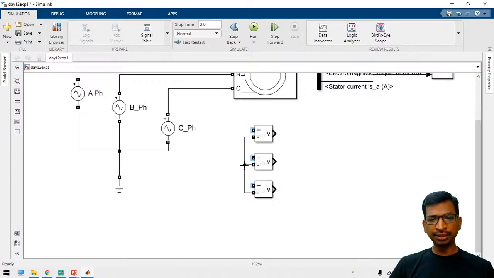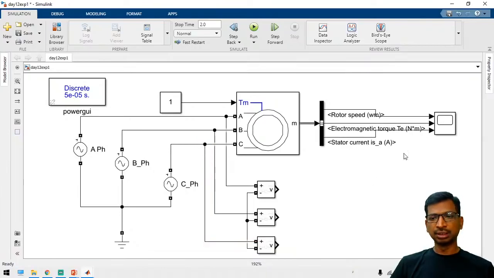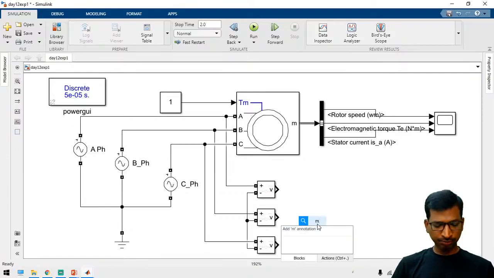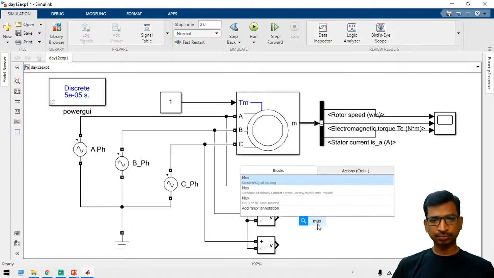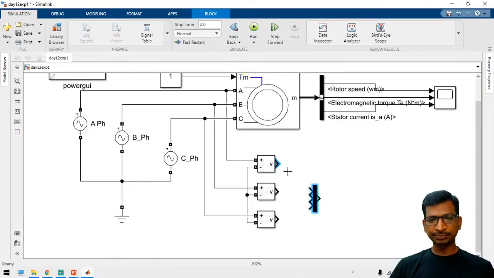We are going to measure the input voltages: A phase, B phase and C phase. Take a Mux block with 3 inputs, so that we can measure the voltage as well as the phase sequence.